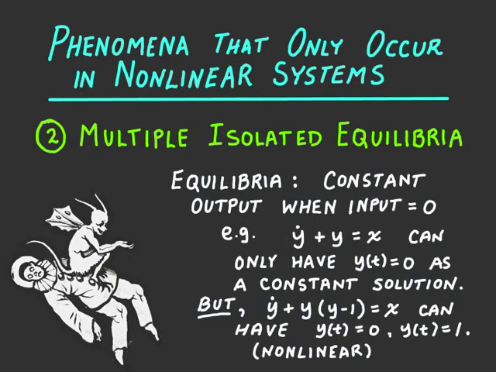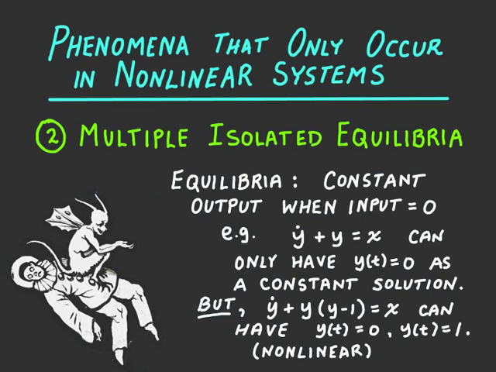The second phenomenon, which occurs only in nonlinear systems, is multiple isolated equilibria. For you to understand this, let me first define what an equilibrium is. An equilibrium is a constant output of the system when the input x is equal to 0. So the system starts from some initial conditions. If it has an equilibrium, then the output is constant from these initial conditions.